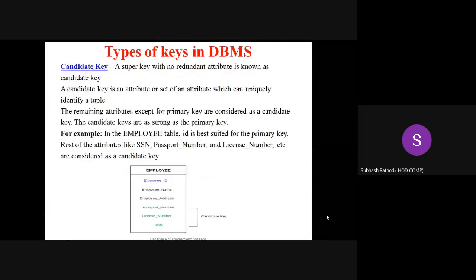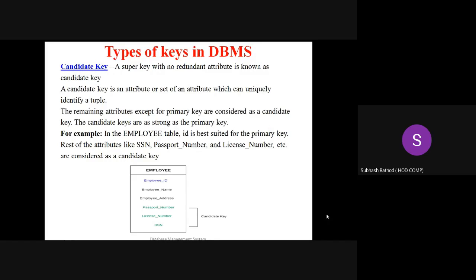So now I am going to the candidate key. Now, a candidate key is a type of super key. Remember, a super key with no redundant attribute is known as a candidate key. With no redundant attribute. Redundant means duplicate. Look at this example. A candidate key is an attribute or set of attributes which can uniquely identify or locate the record, tuple, and the row, and the remaining attributes except the primary key are considered as candidate keys.